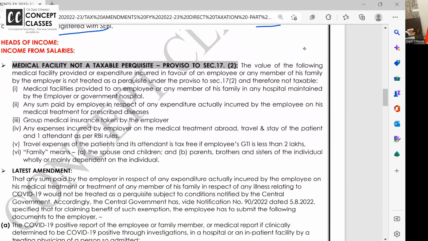Coming to your residential status, no amendment, but I feel deemed resident is very important for the upcoming exam. Coming to agricultural income, no amendment, but they will ask you a 5-mark problem. Now in your total income, 14-mark problem, one important flavor they will add is agricultural income, so that you calculate